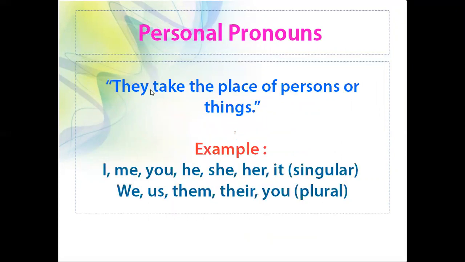Personal pronouns. What do you mean by personal pronouns? They take the place of persons or things. For example, I, me, you, he, she, her, it. So these are called singular pronouns. Then we, us, them, their, you are called plural. So personal pronouns take the place of persons or things.